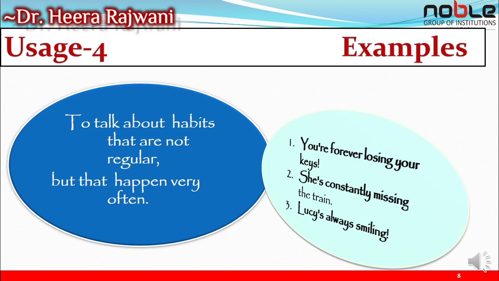Next is Lucy is always smiling. She is always smiling, right? That happens very often. Sometimes it happens, but here in Lucy's case, she is regular. Her habit is to smile. So this is the usage number 4.